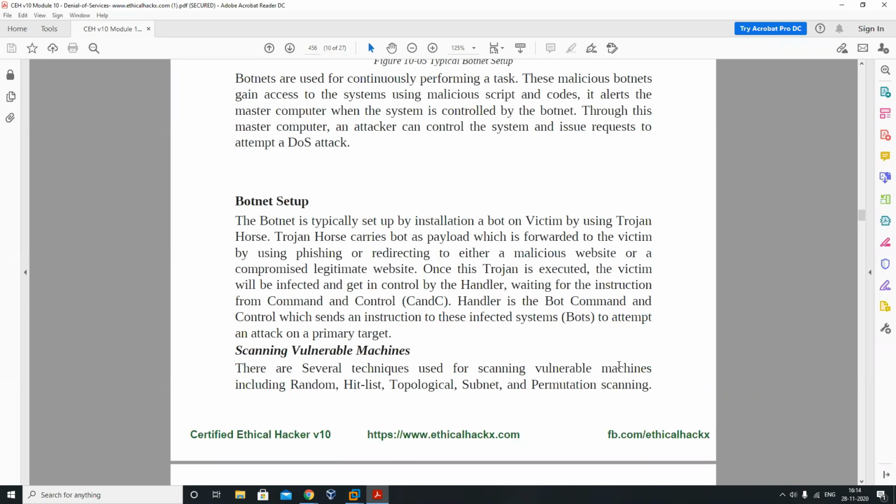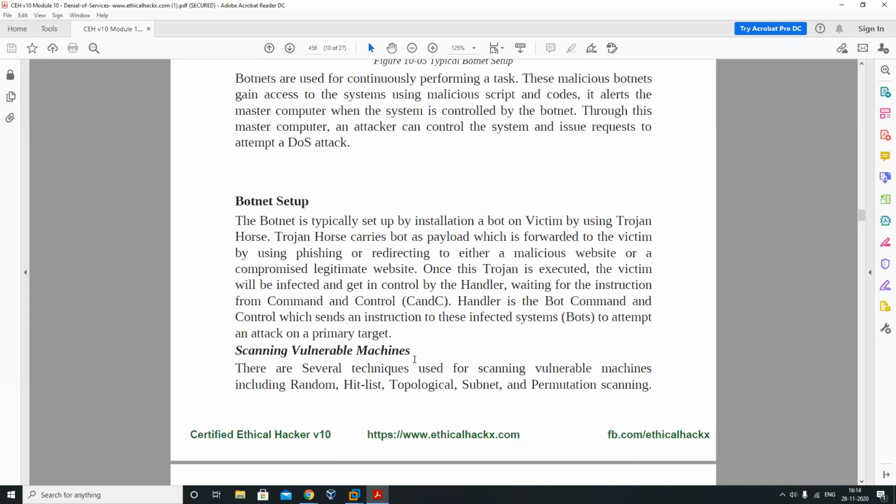The Trojan horse carries a bot as a payload, forwarded to the victim using phishing or redirecting from a malicious website to a compromised legitimate website. So this is a part of malware where we can create our payloads or malicious things. The handler is the bot command and control, which sends instructions to the infected systems to attempt an attack.